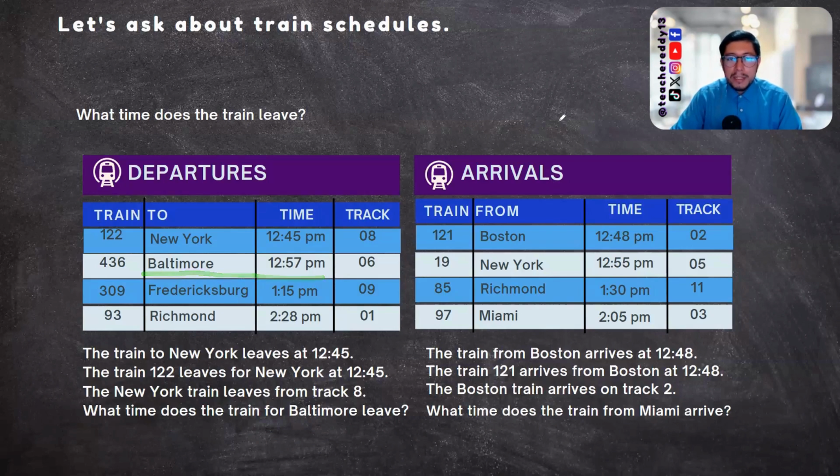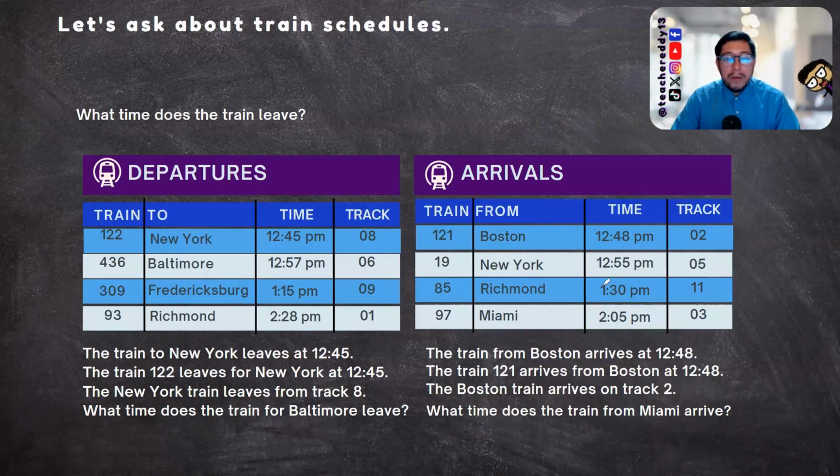Now, let's check the examples for the arrival section. Let's use the Boston train. The train from Boston arrives at 12:48. The train 121 arrives from Boston at 12:48. The Boston train arrives on track 2. And the final question, what time does the train from Miami arrive? In this case, the answer, the train from Miami arrives at 2:05.